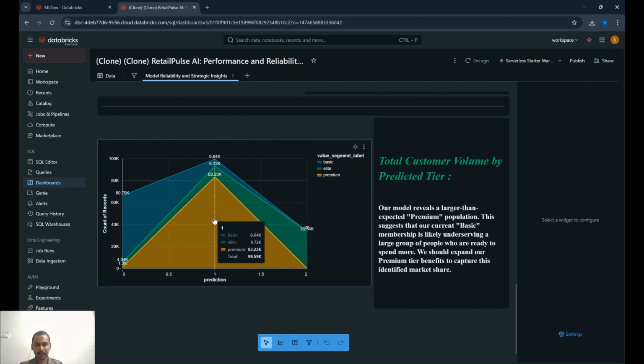So this visual tells us that we have to put in efforts to convert these basic tier customers, which number the highest at 6.64k, to become either premium or elite. You can convert basic customers directly to elite, or first to premium and then to elite customers.